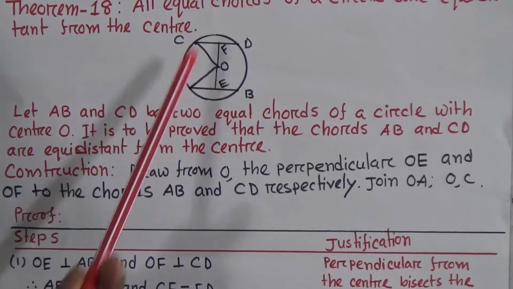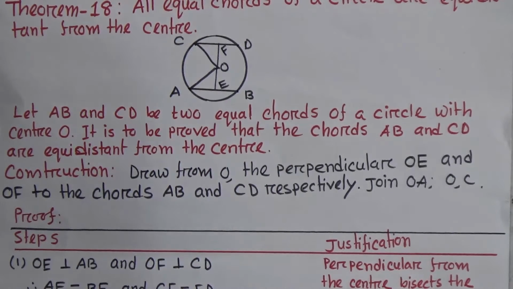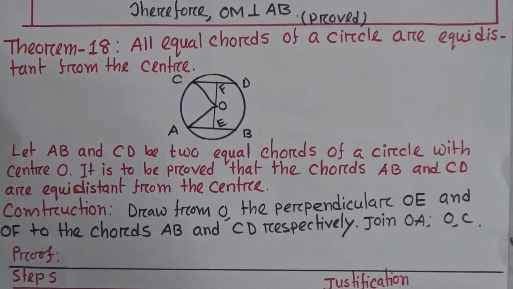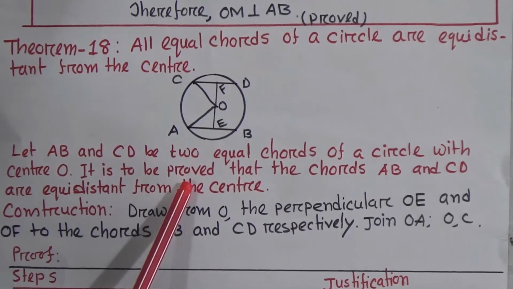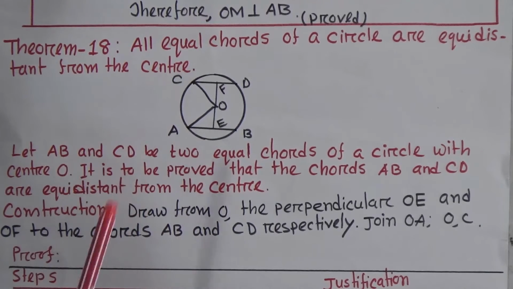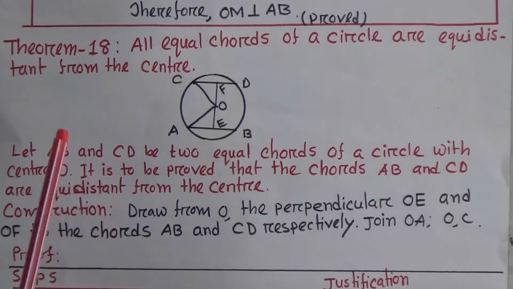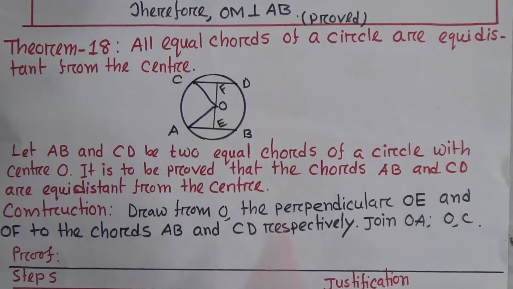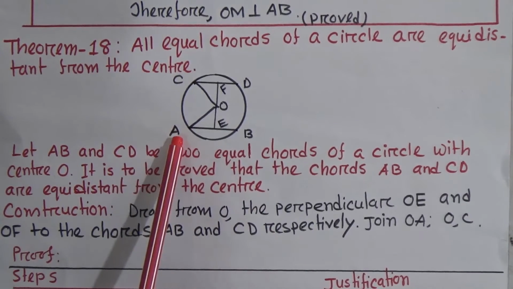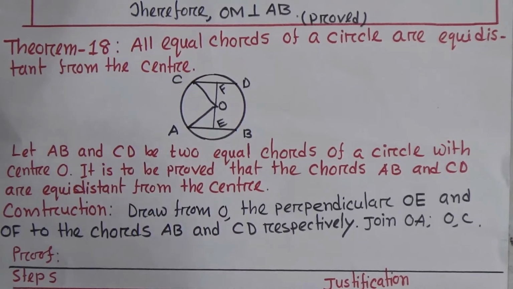Now theorem 18. All equal chords of a circle are equidistant from the center. Student, look. This is the circle. Here AB and CD are the equal chords. You see, obviously AB and CD do not pass through the center. So we consider that these are two equal chords. Now we have to prove that the chords AB and CD are at equal distance from the center.